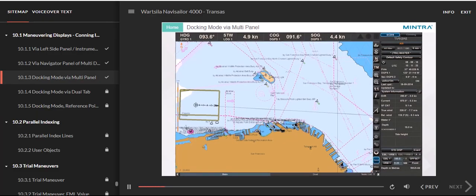Docking mode via multi-panel. In the multi-panel, select Precision Instruments and open the Docking Mode page to display the current rate of turn, radius of turn, and the ship's tendency. Activate the display of Course over ground and Speed vectors by selecting their respective buttons.